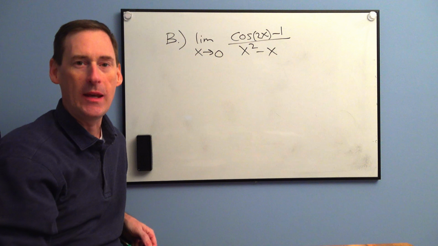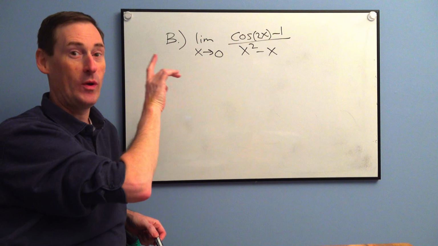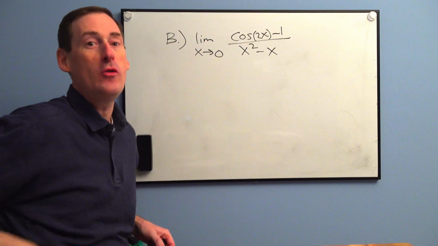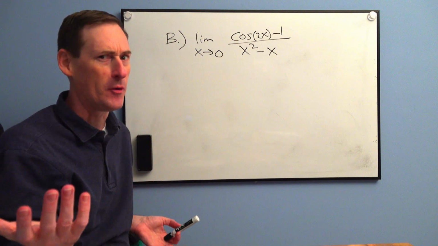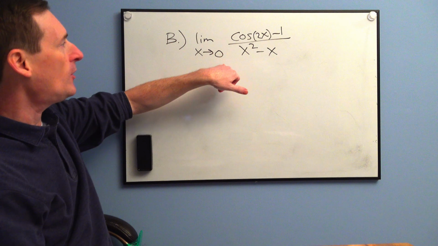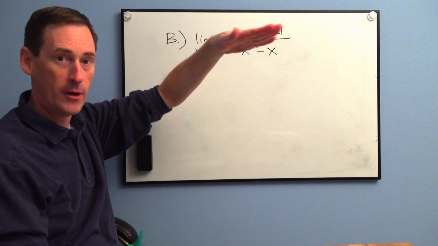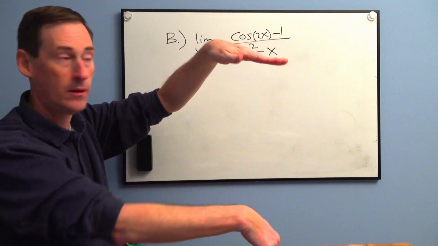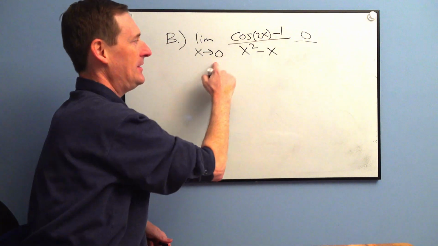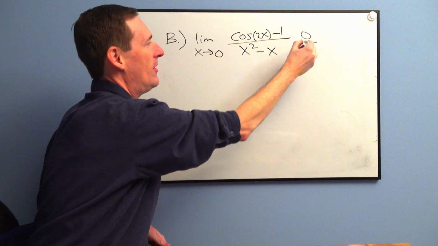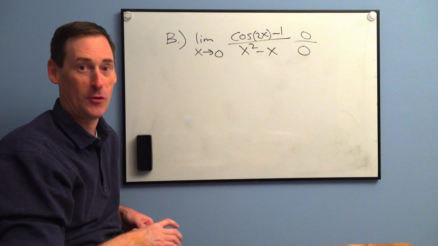So now let's look at letter B, which would have been unsolvable by our means in chapter 8. But now we've got the tools to do it because we just earned a new superhero power today, didn't we? The power to take the derivative of the top and the bottom and retry. Weird. So take 0, plug it in first. Let's test out the 0. Cosine of 0, if you remember on the cosine graph, is a peak. It's 1. 1 minus 1 is 0. Suspicious. And 0 squared minus 0 is also 0.